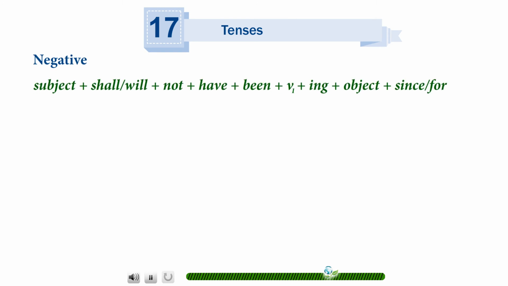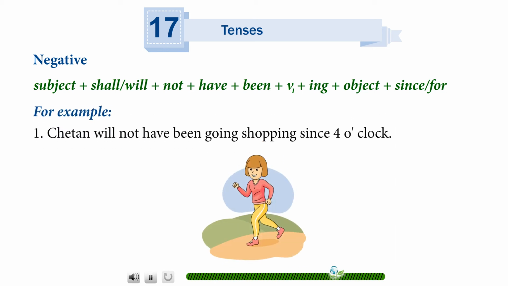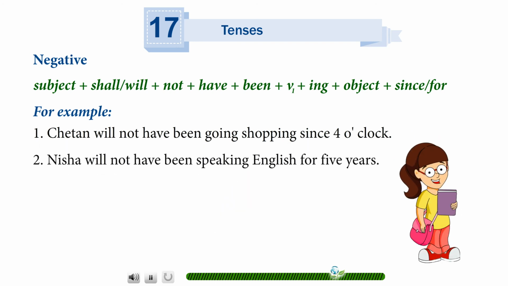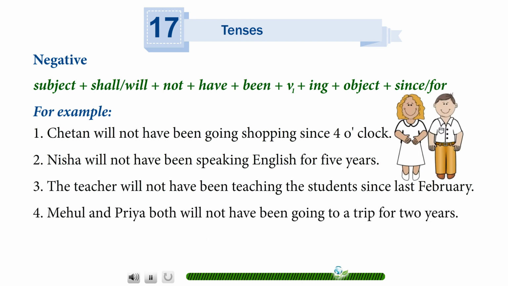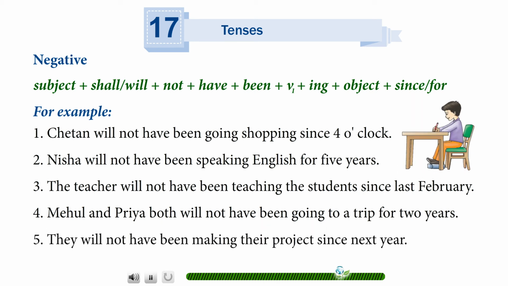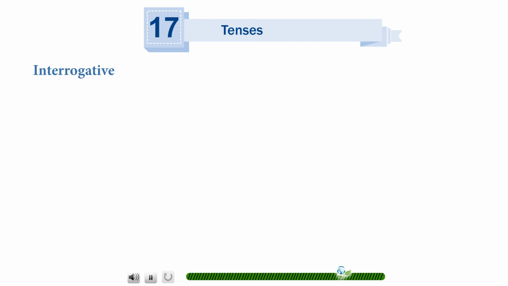Negative. Subject plus shall or will plus not plus have plus been plus V1 plus ing plus object plus since or for. For example, Chetan will not have been going shopping since 4 o'clock. Nisha will not have been speaking English for 5 years. The teacher will not have been teaching the students since last February. Mehul and Priya both will not have been going to a trip for 2 years. They will not have been making their project since next year.